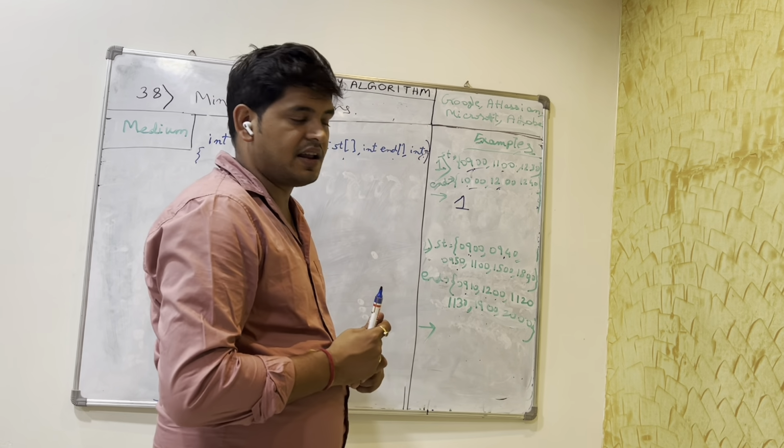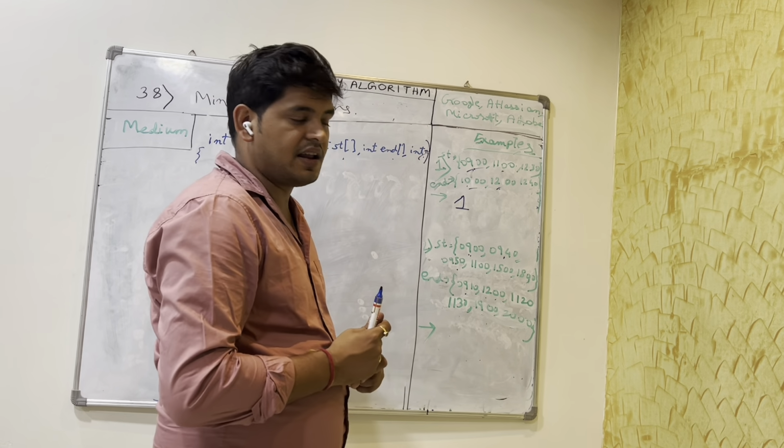At the start, it could be the minimum number of meeting rooms. The question could be that we have a lot of meetings, find the minimum number of meeting rooms that is required. So it could be turned that way also. Okay, so how do we find this? This is a little bit different from the first question.